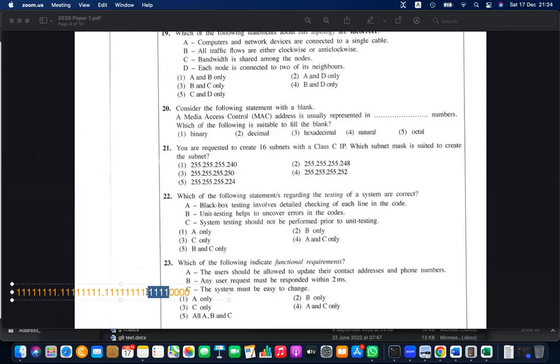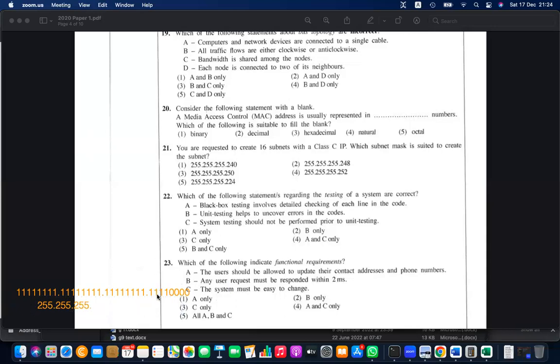This 4 will introduce 2 to the power 4 unique networks. Okay, 4 bits introduce the sub networks. So okay, now translate this to decimal. This is 255. This is 255. This is also 255. The next one is what?